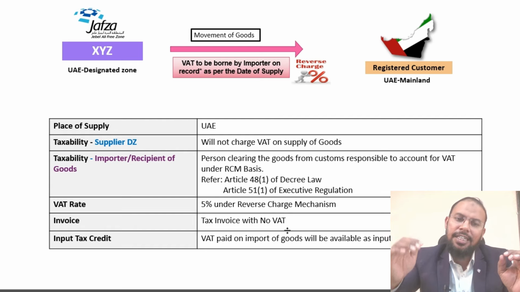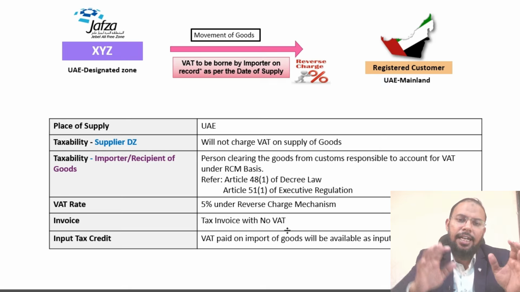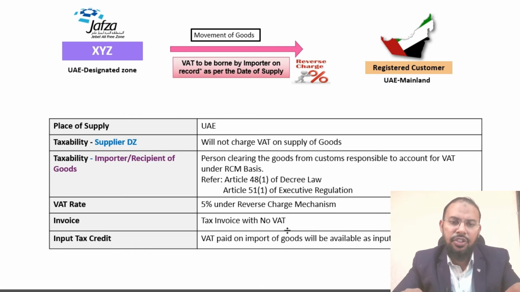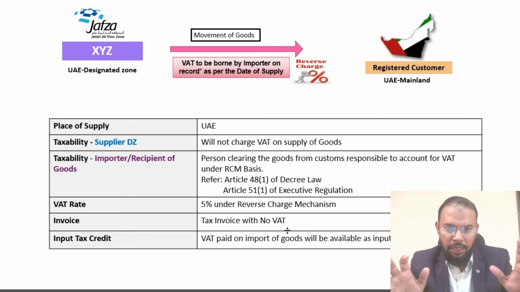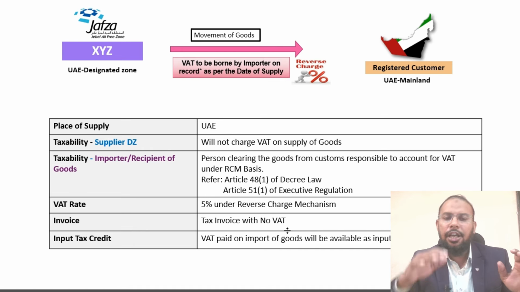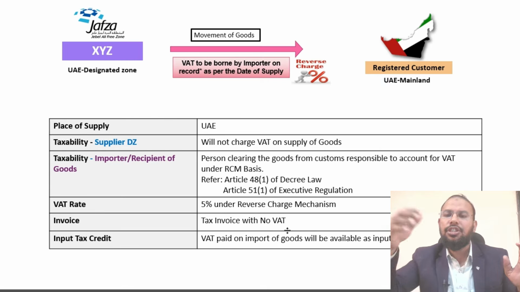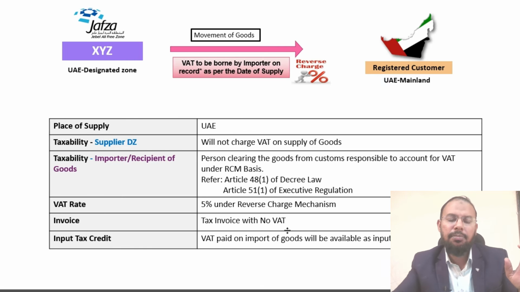If you have a designated free zone entity, in this scenario you don't need to charge VAT on your supply of goods. And secondly, regarding the importer of these goods, meaning the receiver of the goods, that registered person has to record it under RCM. The VAT rate will be 5% under RCM.